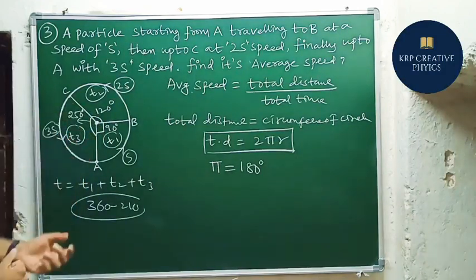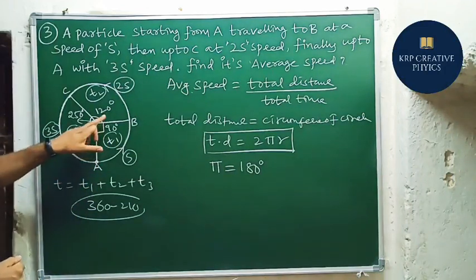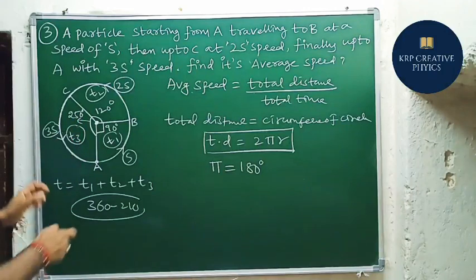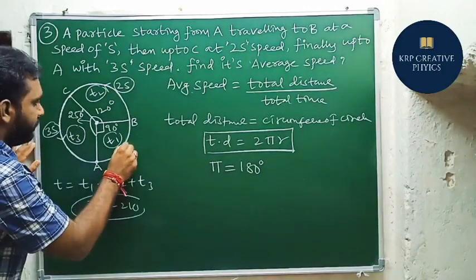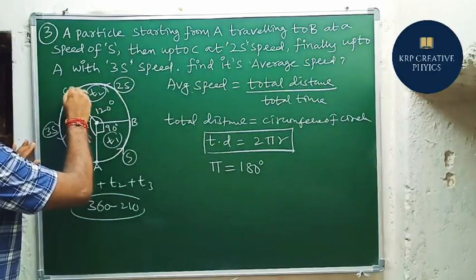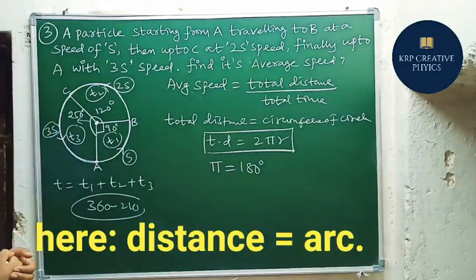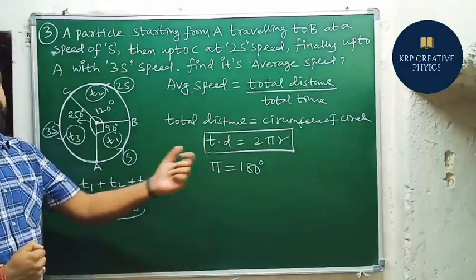Now we have got all the angles: 90 degrees, 120 degrees, and 250 degrees. These are the displacements, and these are the three distances, which we need to find in terms of pi.